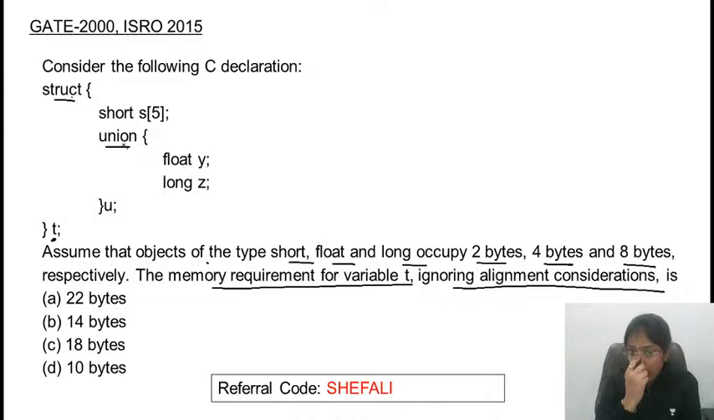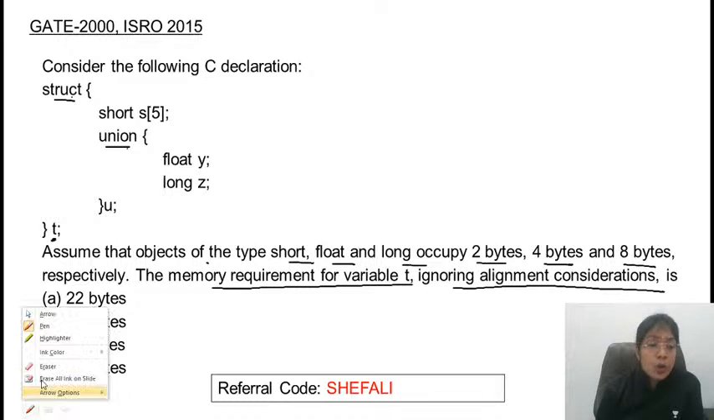I want everybody to participate. Write the answer. Hurry up guys, this is a pretty straightforward question. It should not take this much time. Structure means total. Total is how much?